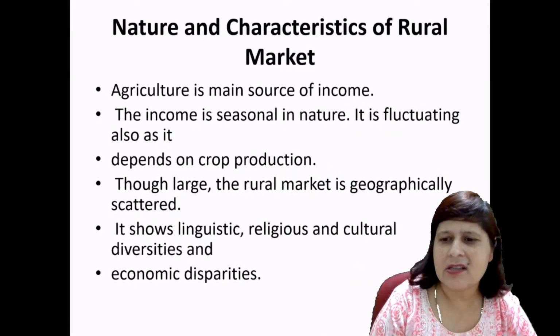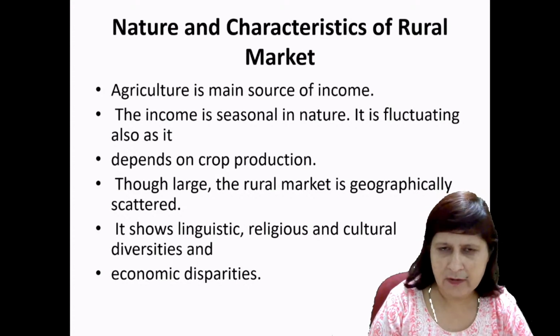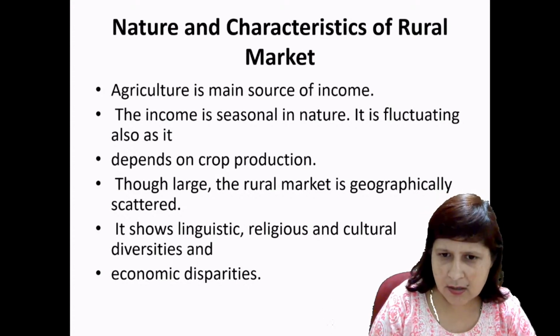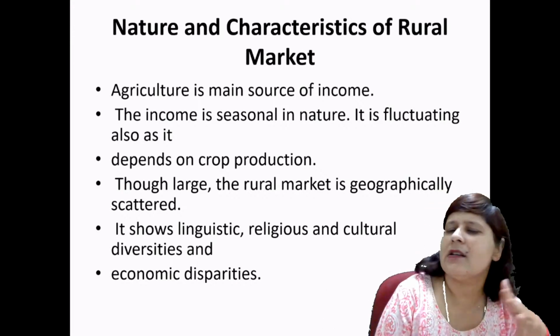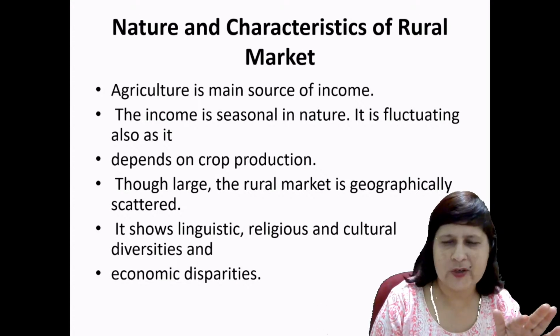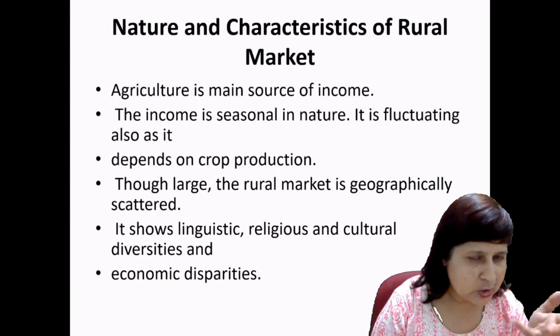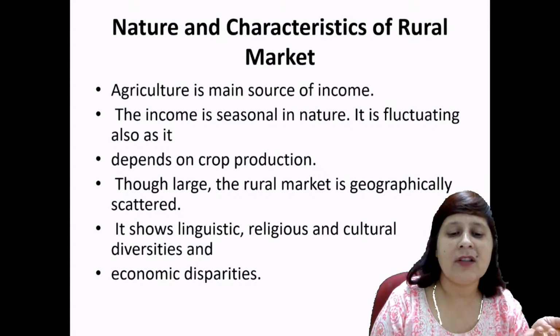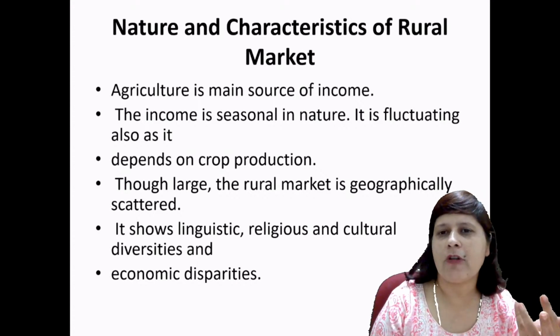The income is seasonal in nature. It is fluctuating, right? As the main source of income is agriculture, it is seasonal in nature and it fluctuates. We all know that it depends on the crop production.